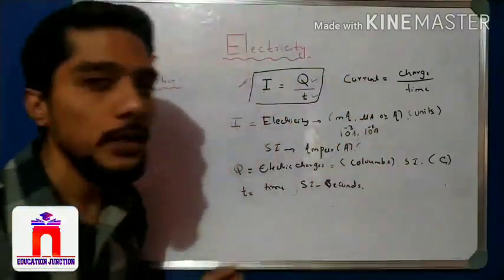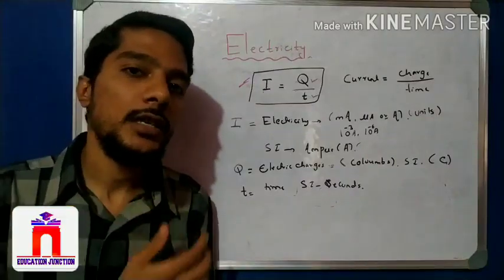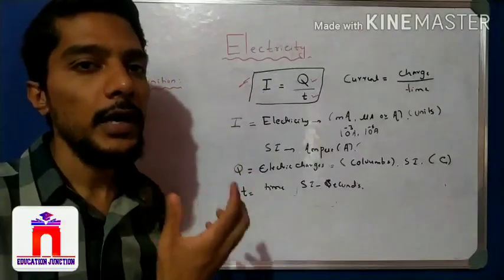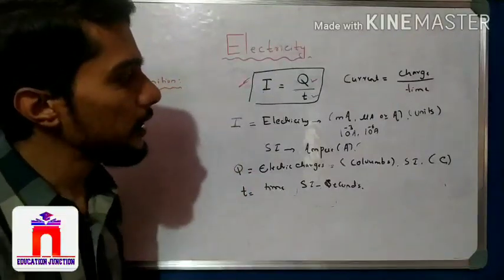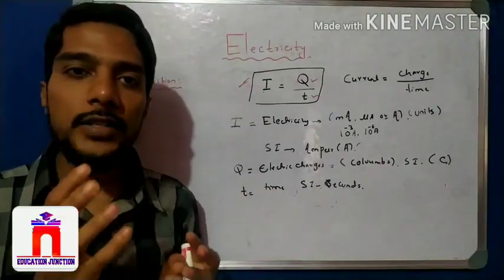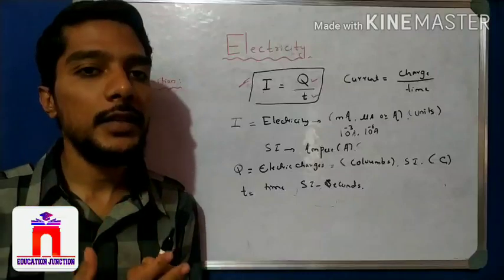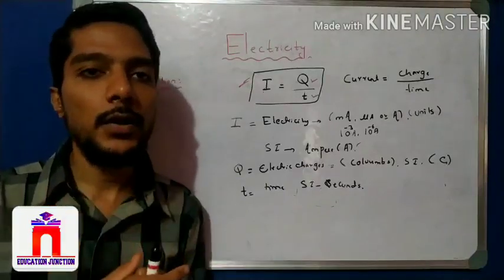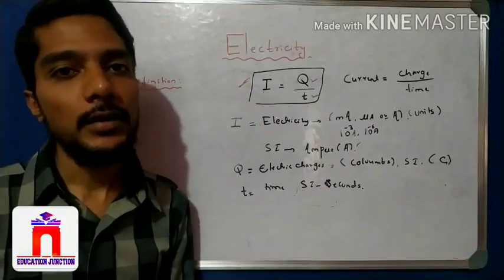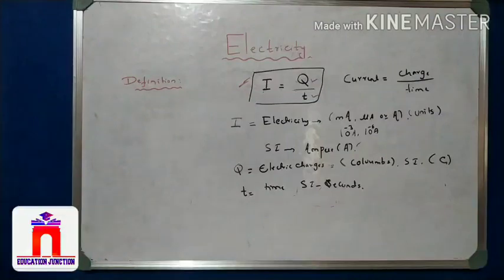Now this is all about the meaning of electrical charge, electrical current, and the formula of electricity. Next we will talk about the simple electric circuit, which allows the flow of electricity. Then we come to the simple electric circuit and learn some more points and instruments used in the electrical circuit, students. So please note down all these points.